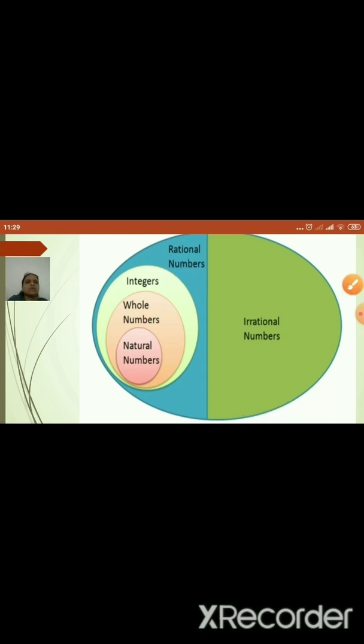Now see the second group of numbers, which is nothing but irrational numbers. That's why you can see the rational numbers are defined here with the blue color, and the irrational numbers with green color. There is not a single number or group of numbers common between them, but all rational numbers plus irrational numbers together become the real numbers. So this is a clear picture of all the types of numbers.